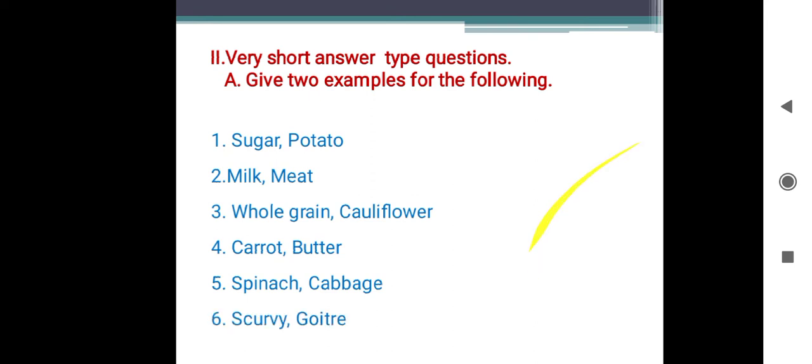The next, give one word. Substances needed by our body for proper growth and healthy body function. What is the answer? Nutrients. A condition caused due to excess body fat. What is the answer? Obesity. Minerals that are needed by the body in larger amounts: macro minerals.